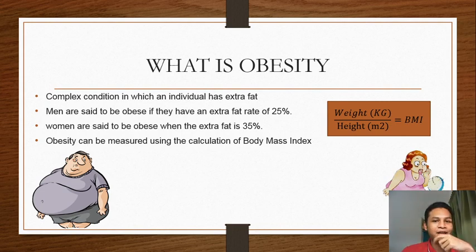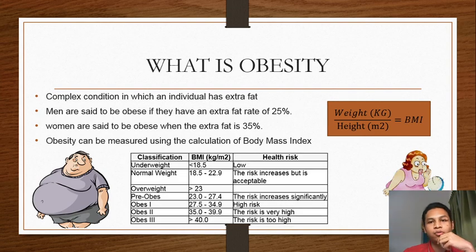If your BMI is under 18.5, that shows you are underweight and at low risk of getting obese. If your BMI is 18.5 to 22.9, you are in normal weight. Next, if your BMI is above 23, it means you are overweight and at risk of getting obese.